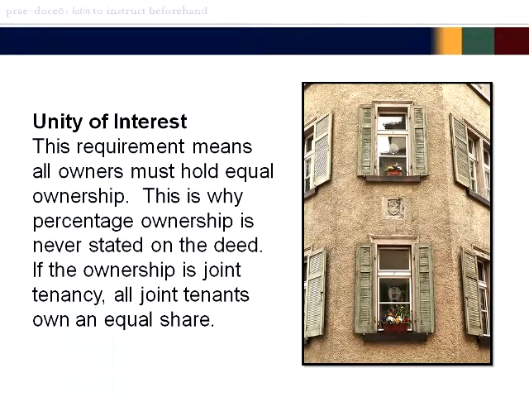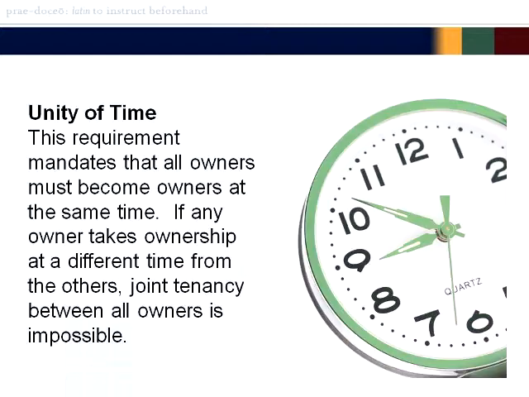Unity of interest. This requirement means all owners must hold equal ownership. This is why percentage ownership is never stated on the deed. The ownership is joint tenancy. All joint tenants own an equal share. Unity of time. This requirement mandates that all owners must become owners at the same time. If any owner takes ownership at a different time from the others, joint tenancy between all owners is impossible.